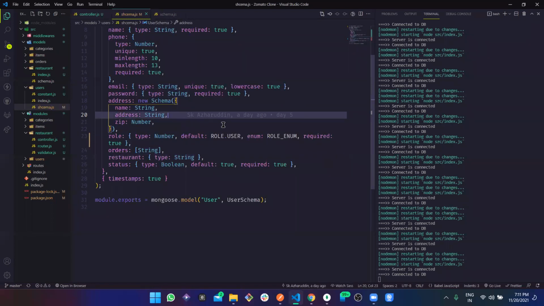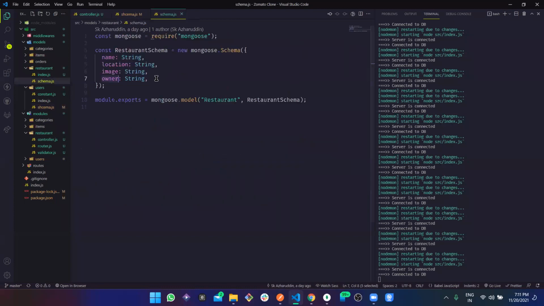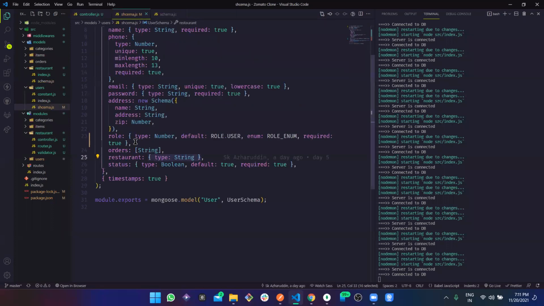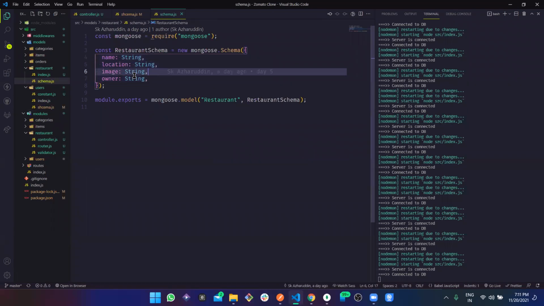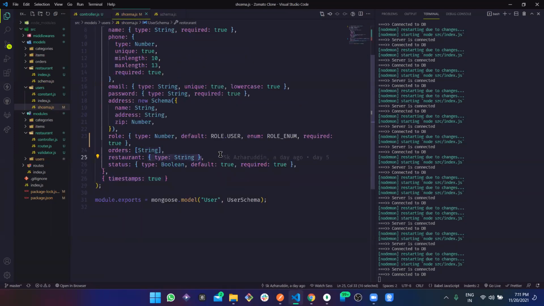Now again, there are two ways of adding these two details. Firstly, in the user data, under the restaurant property, we can add all those restaurant details. This is not even huge data, so we can add these data to the user restaurant property here. But you know there is a conflict. Tomorrow if they decide to change the restaurant name or maybe the restaurant image or something, then the data here would not be changed, right?